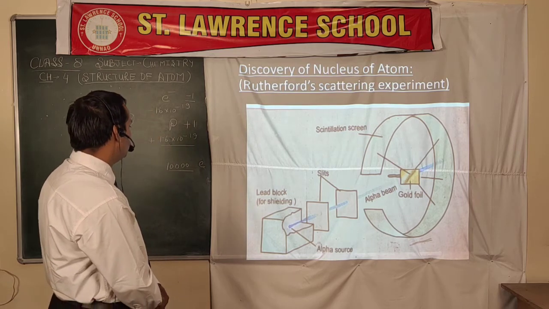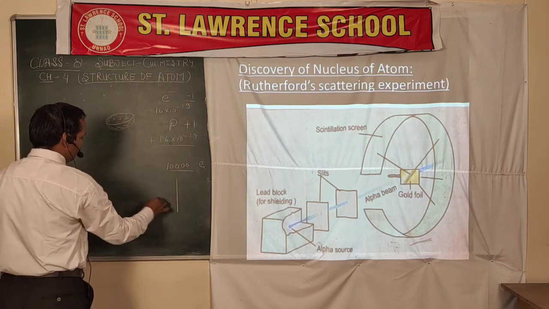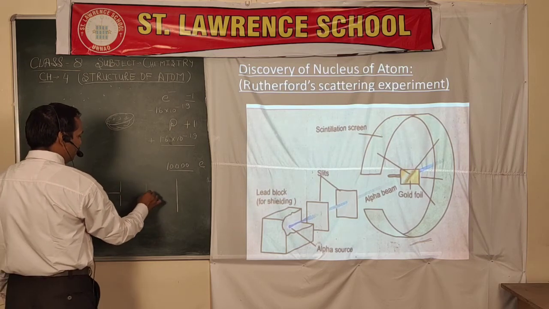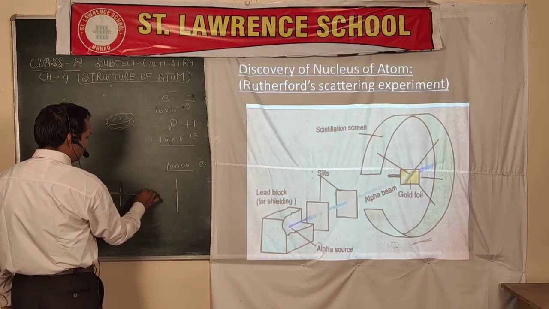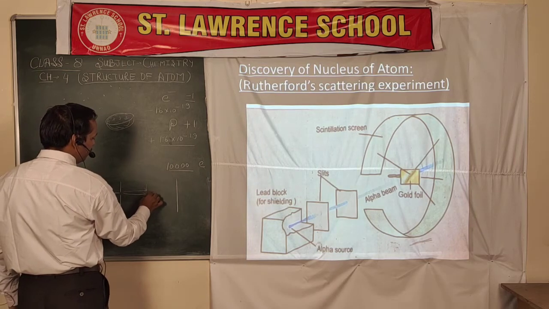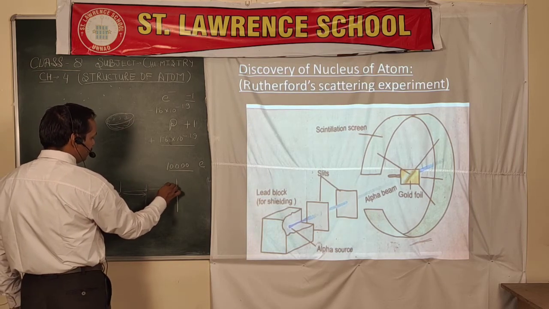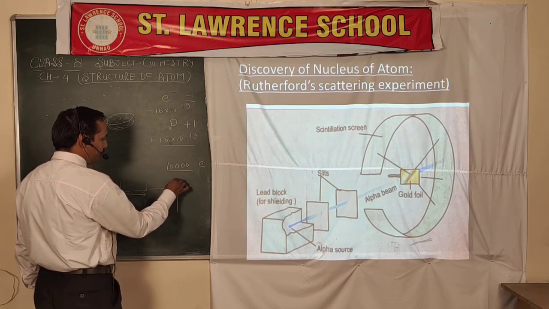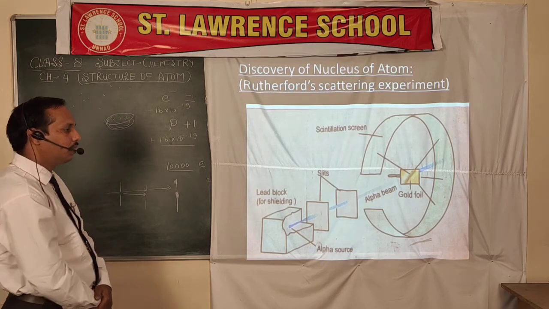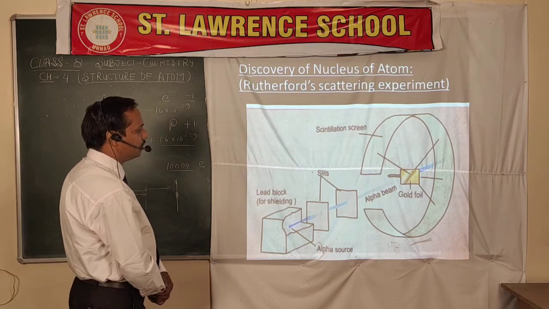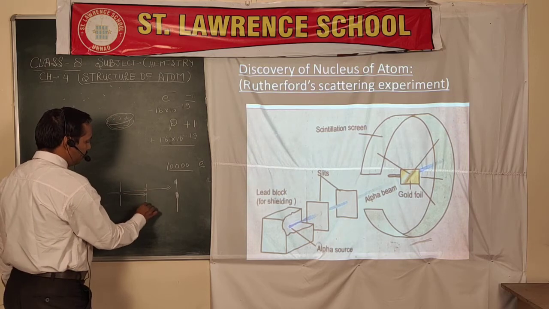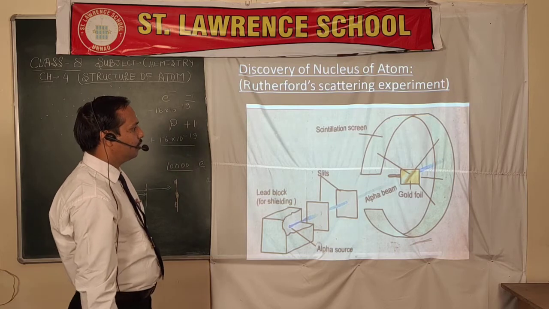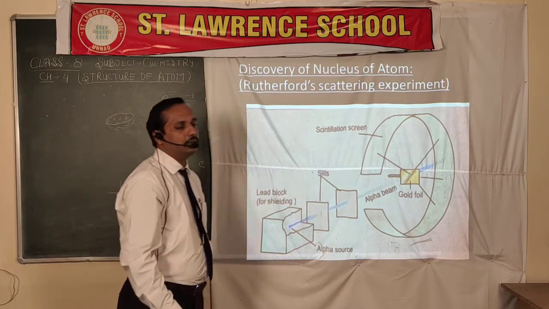He found that some of the alpha particles pass through the gold foil, but some of the points are blackened. It means not all the alpha particles pass through the gold foil, and they give a black spot on the X-ray plate or this particular screen.